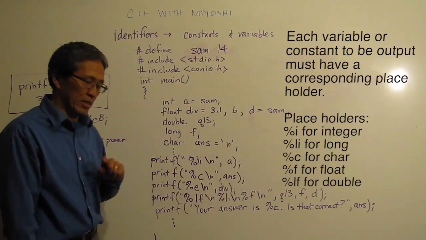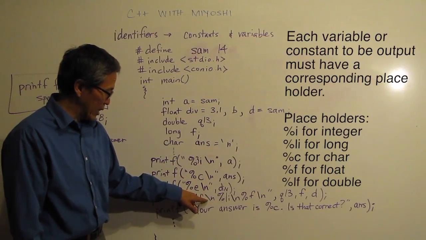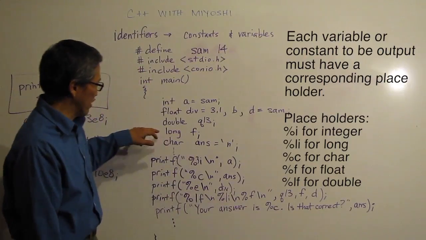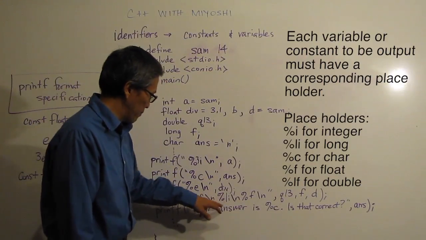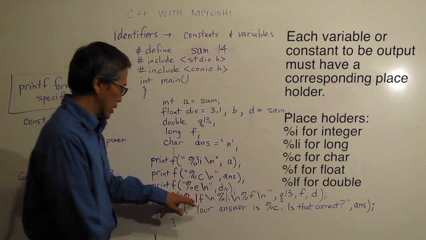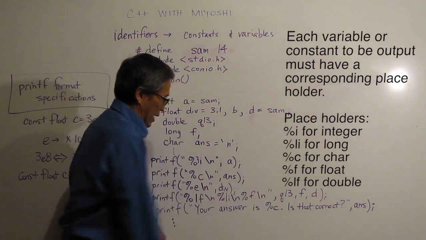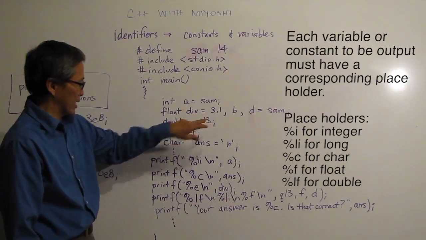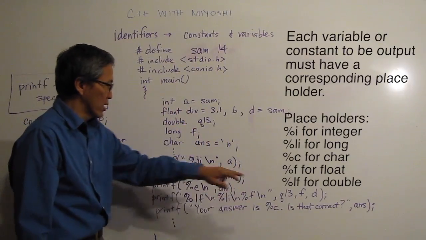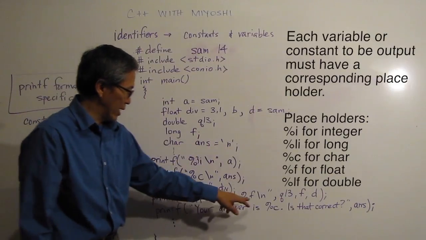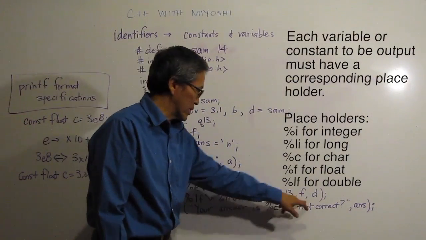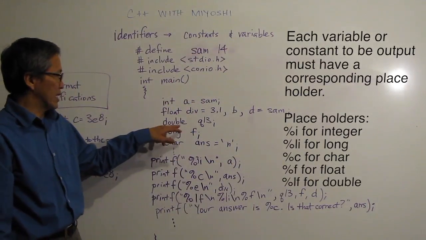An LF just means a double, and print a new line. That's going to print an LI, which is a long. So I have a long here, F. Then it's going to have a space for a float and a new line as well. So this guy here, the LF must match that guy. So the Q13 better be a double, which it is. The LI better be a long, which F is. And the F must be a float, so my D has to be a float. And indeed it is.